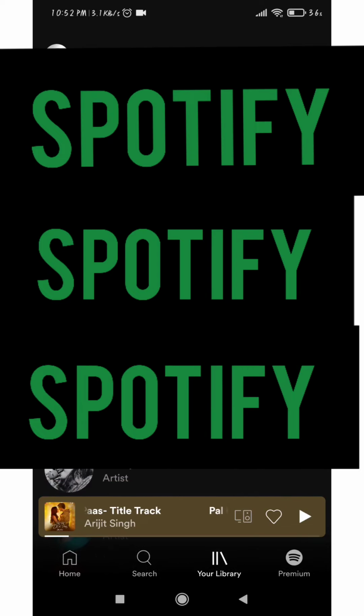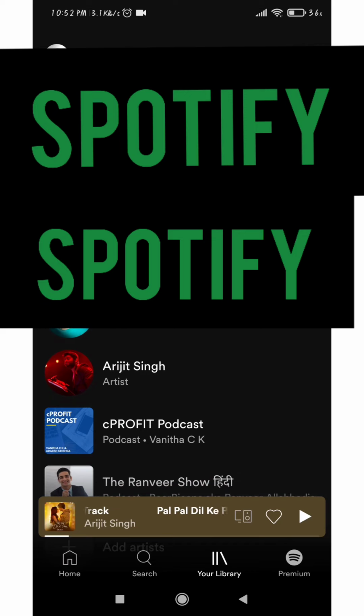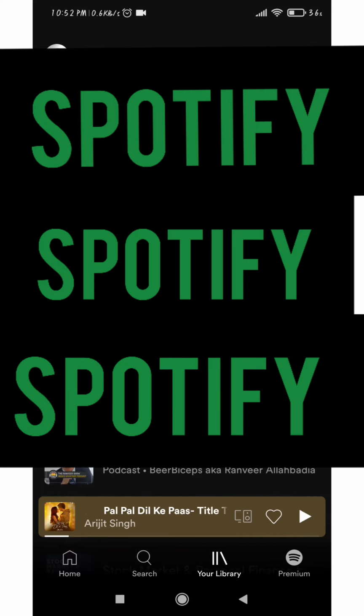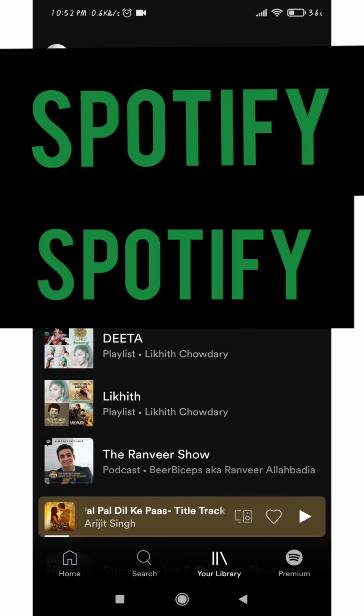The next feature of this app is library. In the library section, you can create a playlist of your favorite songs and store it in the library. So whenever you want to listen to your songs in an order, you can access the library.